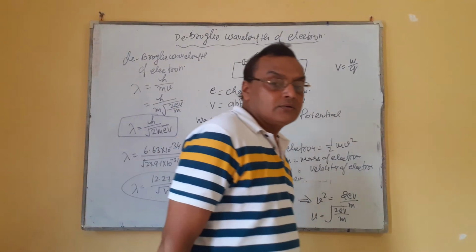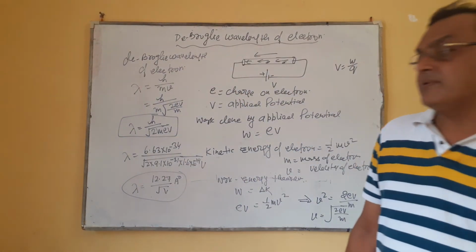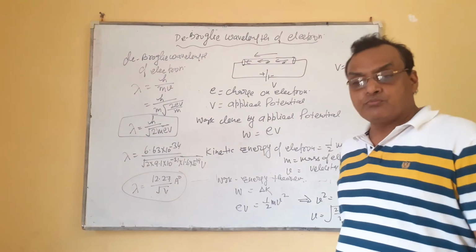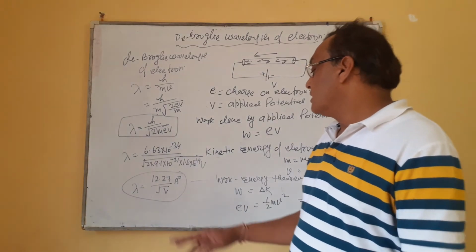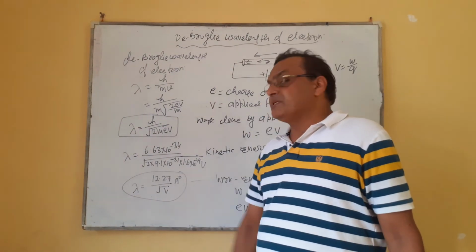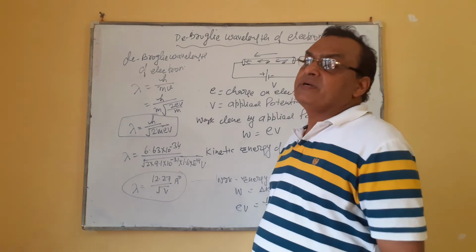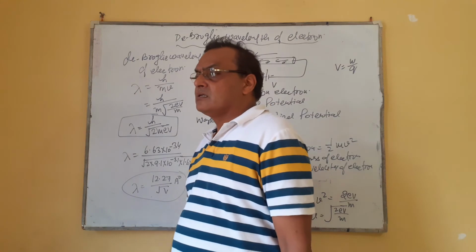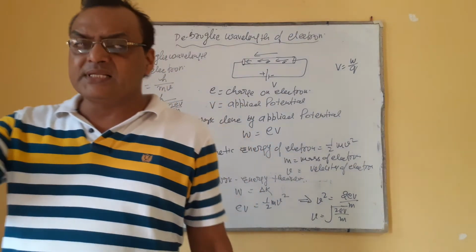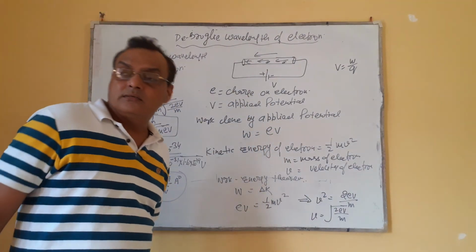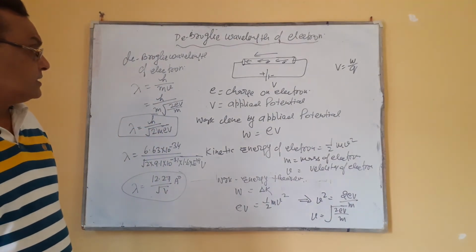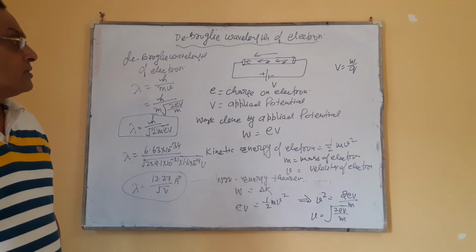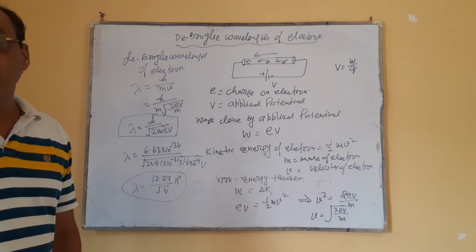12.27 under root V. It means the de Broglie wavelength depends upon the applied potential, the accelerating potential. After this, there is the Davisson-Germer experiment. The Davisson-Germer experiment has proved that what was hypothetically imagined by de Broglie, that matter should possess dual nature.